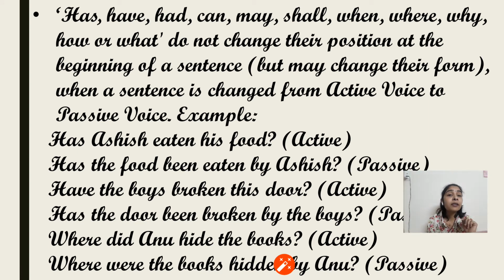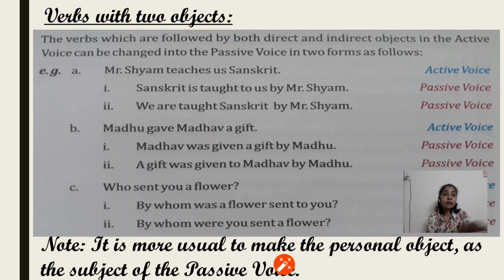Next, where did Anu hide the books? Now where is the question word, it remains as it is in the passive also. Where were the books hidden by Anu? So these question words like has, have, had, can, may, shall, when, where, why, how or what, they do not change their place. That means they will come in the beginning of the interrogative sentence even when they are changed into passive. Okay, now next and the last, verbs with two objects.